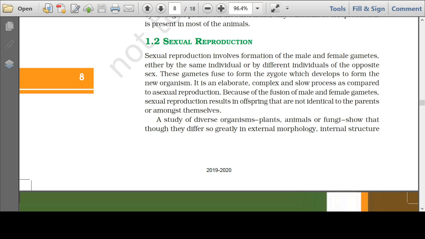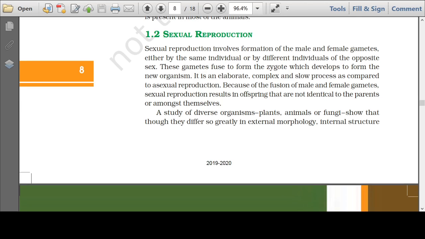As I have already mentioned in my previous lecture, in sexual reproduction, two individuals of opposite sex are involved. These two individuals will produce gametes, which are haploid cells. These gametes will fuse to form a zygote, and from the zygote a new individual will be born.